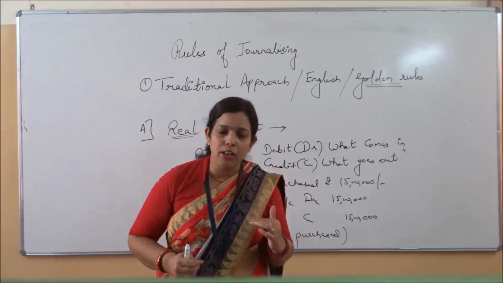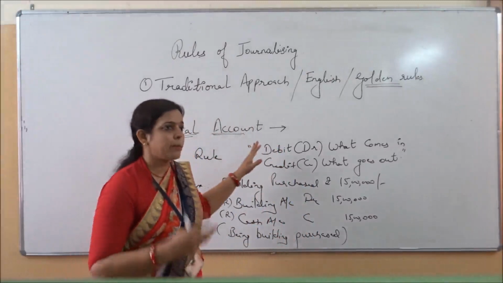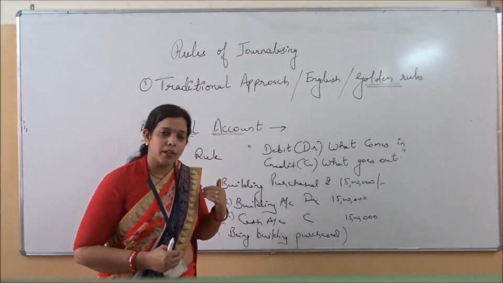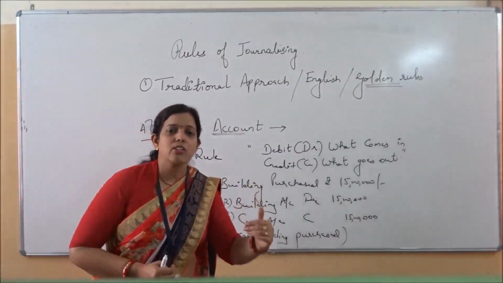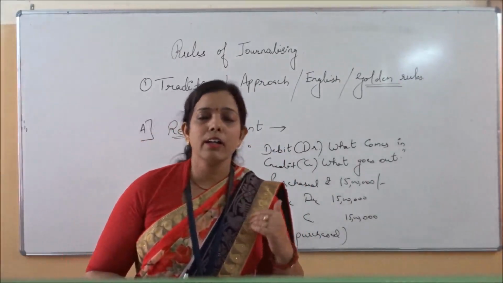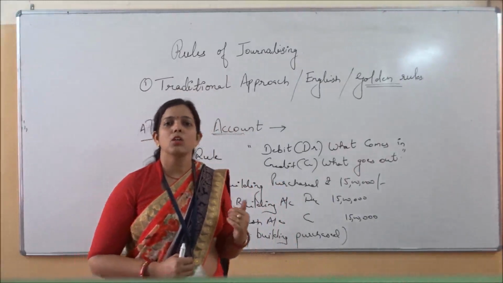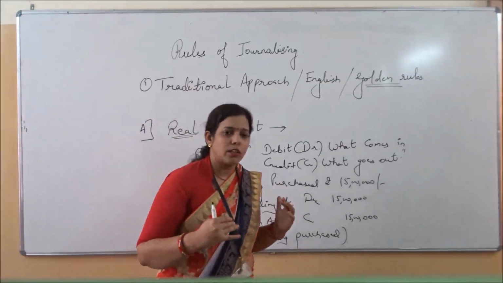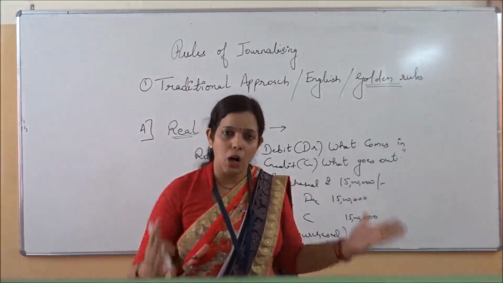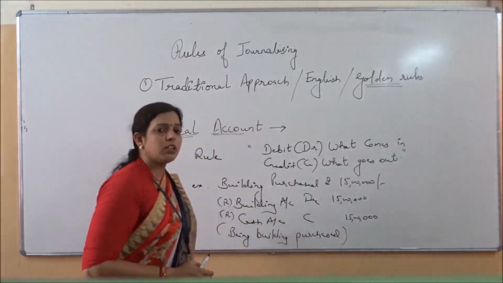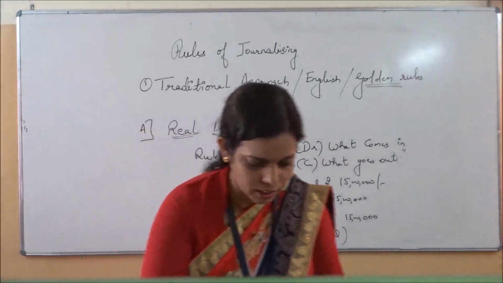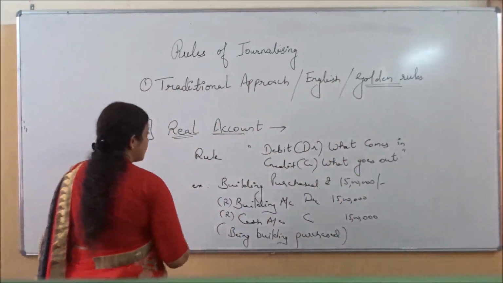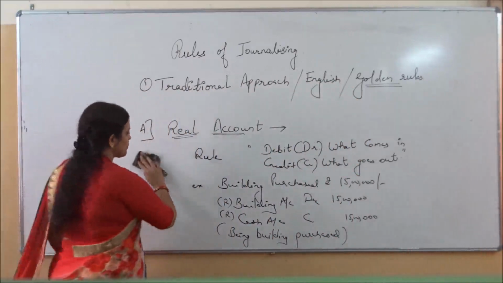So what journal entry will you have? What the rule says, debit what comes in. What is coming in? When the building is sold, cash is coming in. So you will write the journal entry: cash account debit to building account. Narration, being building sold. Like this. You have to just think that what is coming in and what is moving out. Then you can easily do the journal entry. I hope you are understanding. Now see the next one. First one is real account. Now next one is personal account.